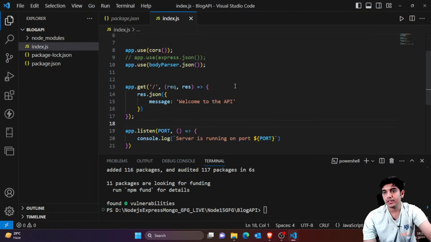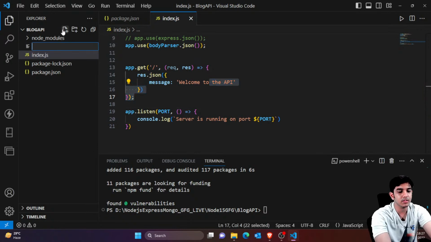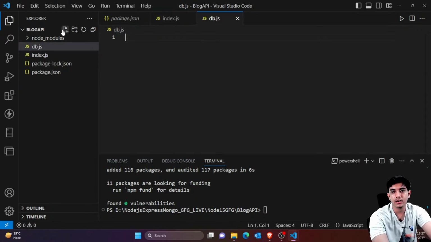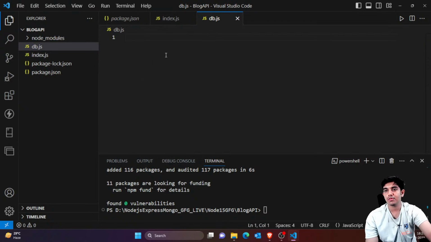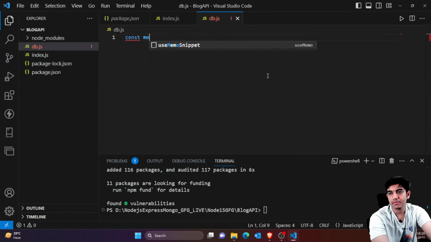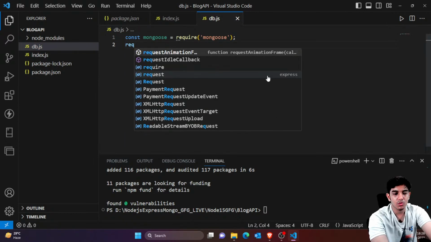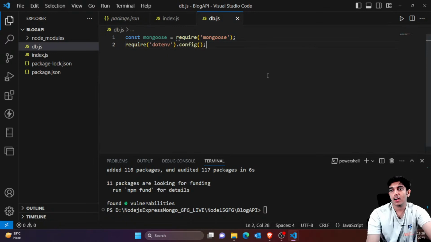All right, so now let's continue, and here I have declared it. Let's define the database. So for that we would be simply defining db.js, right? So here we have to define the database. For that we have actually installed mongoose, right? So we would be using mongoose. const mongoose equals require mongoose.